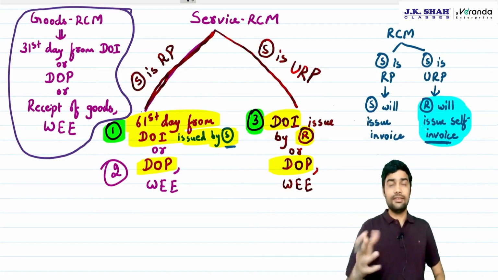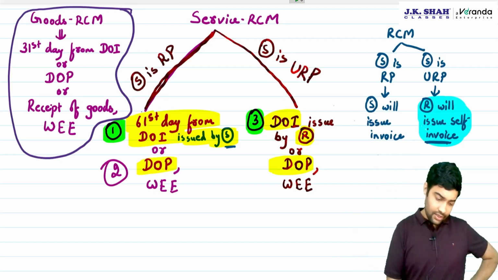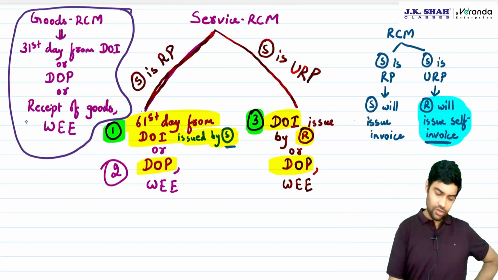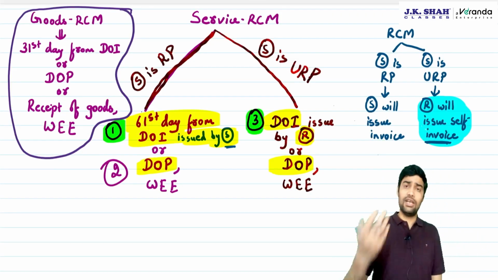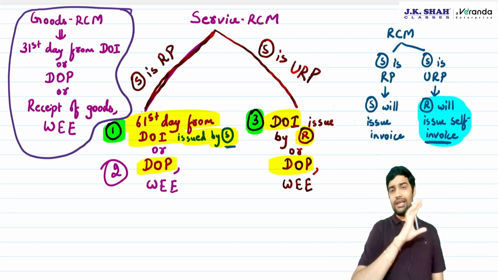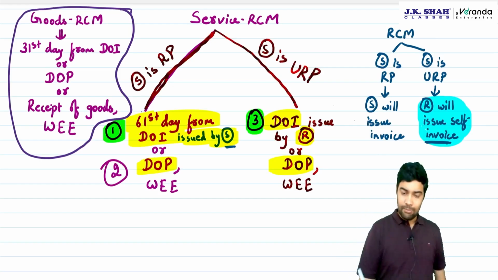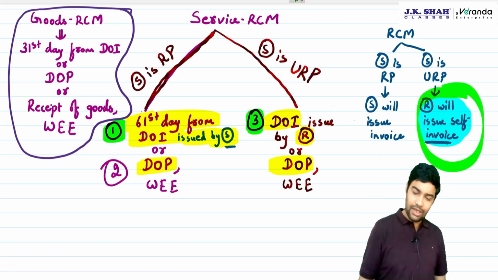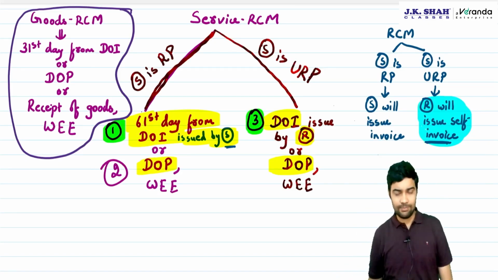See, I think the reason for not amending goods RCM is it already takes care of receipt of goods, which will automatically happen for sure. Maybe that is the reason they have not done it. It could also be a case where government has missed out pending it and they will do it in future. But as of now, goods RCM, there is no change. The service RCM provisions have been changed. But this self-invoicing applies for both goods as well as services covered under RCM.